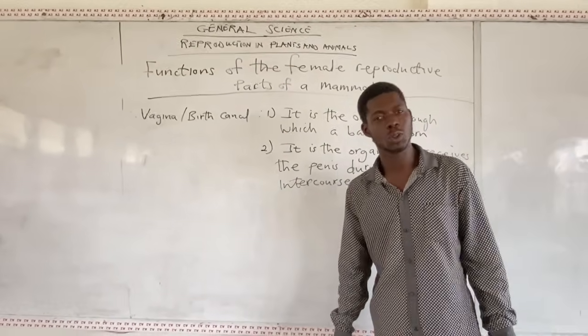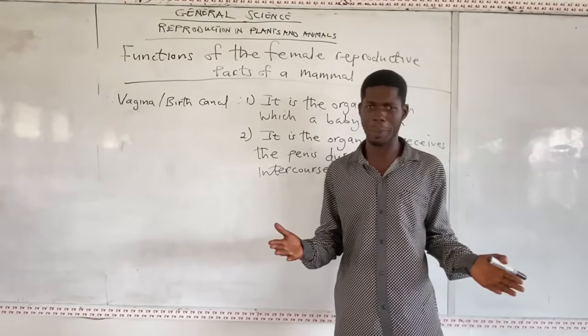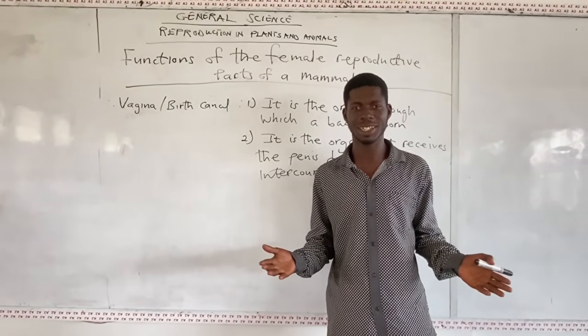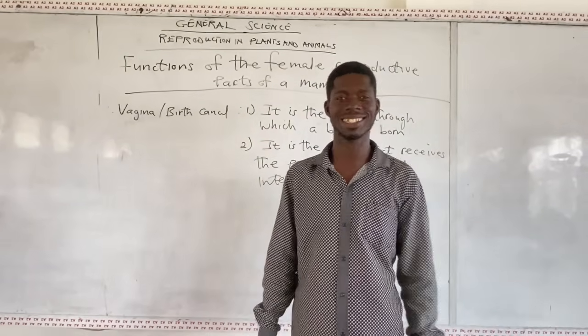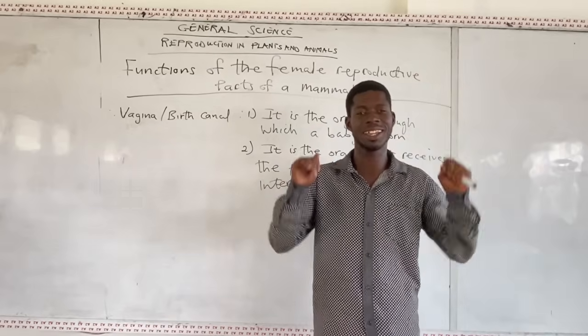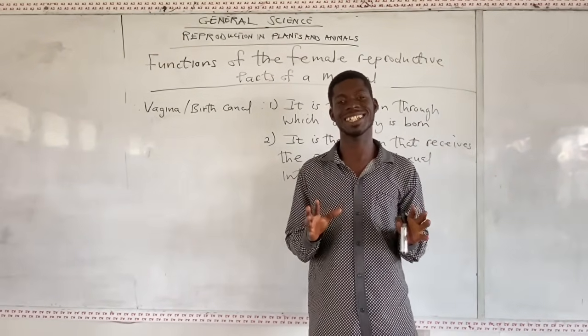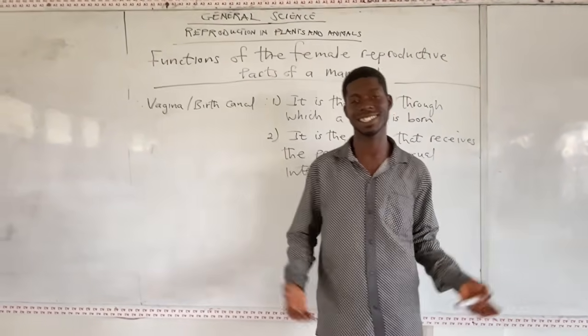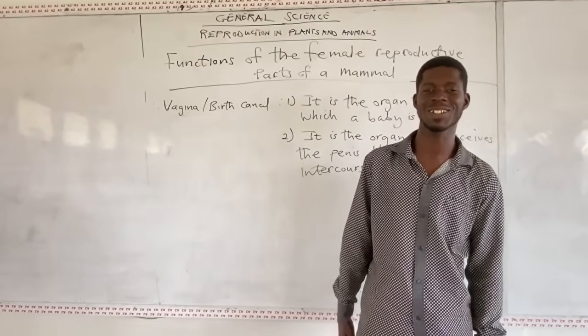born. So the vagina is an organ through which a baby is born. Every human being passes through that organ, unless you are a spirit. That's why you cannot pass through that organ.